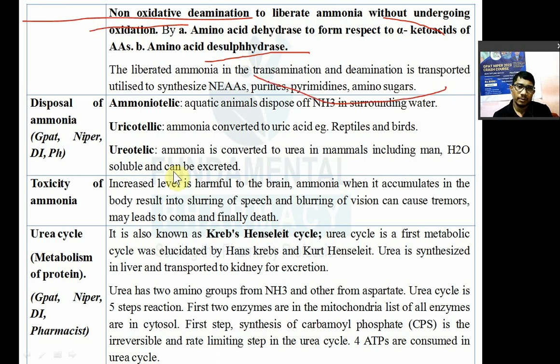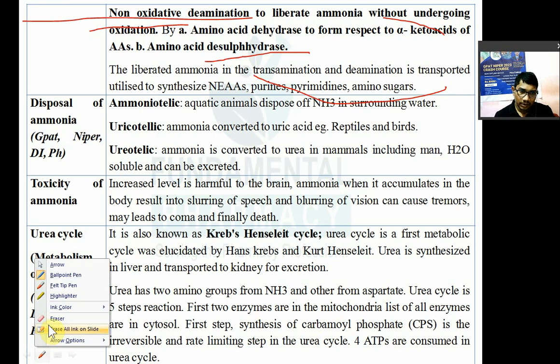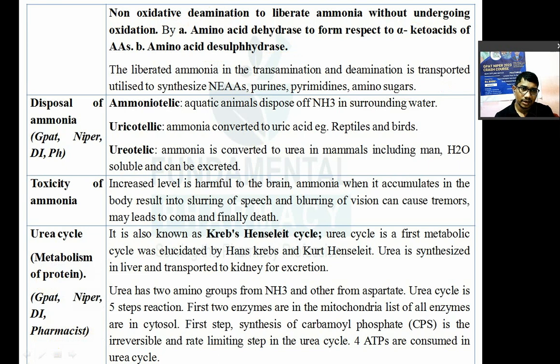Based upon that, now disposal of ammonia. How is ammonia disposed of from your body? Whether ammonia is excreted as it is, whether ammonia is converted into uric acid and then excreted, whether ammonia is converted into urea and then excreted. Based upon that, animals are classified into three types. Ammonotelic means these animals dispose the ammonia in the surrounding water.